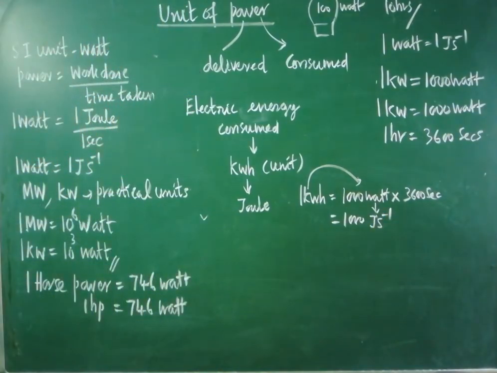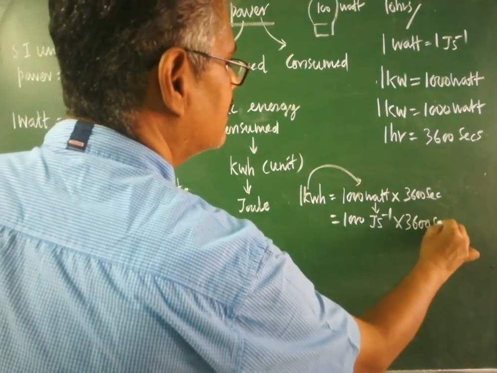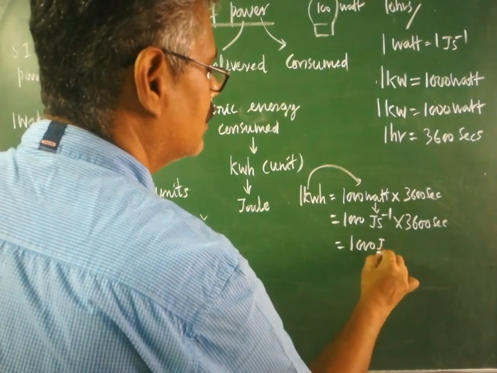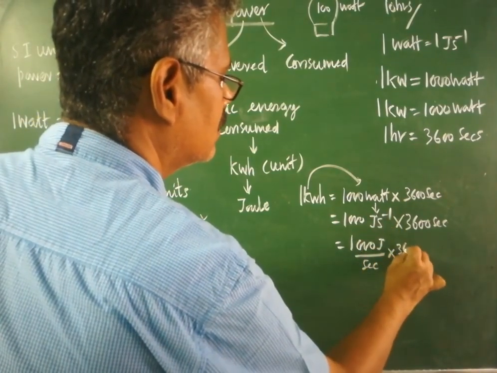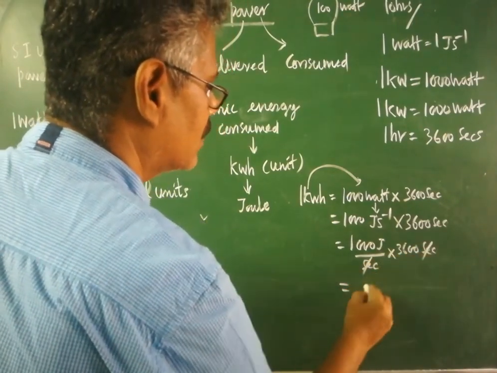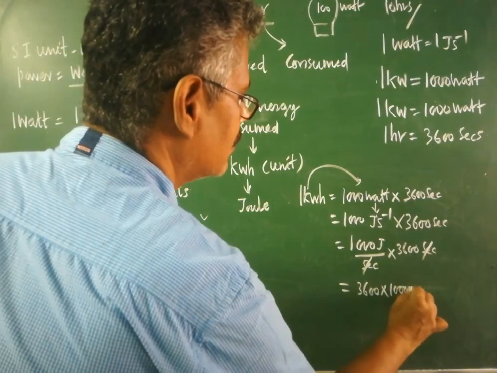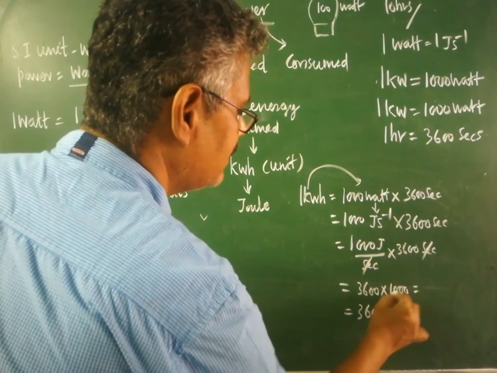Are you clear? So 1000 joule second inverse into 3600 second. Cancel the seconds, so you are getting 3600 into 1000. It could be written as 3600, and here 3 zeros can be added.